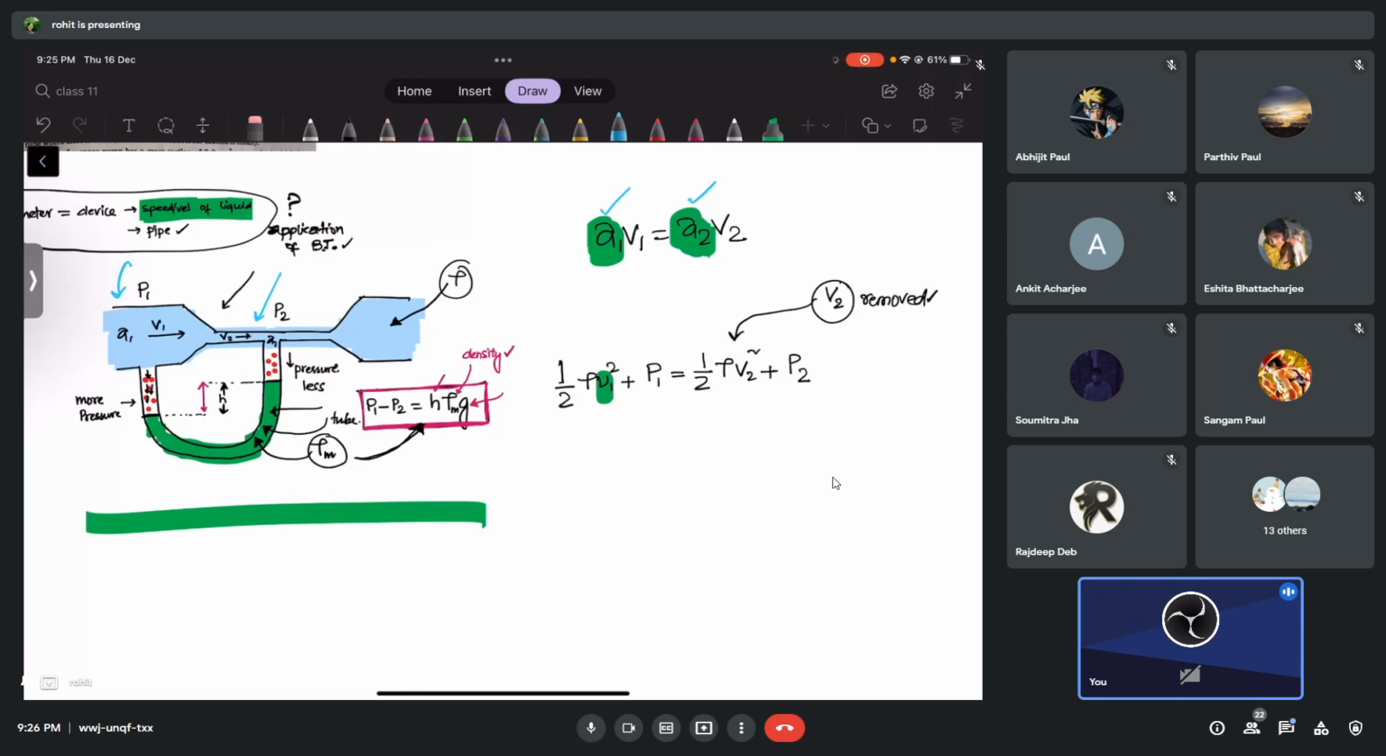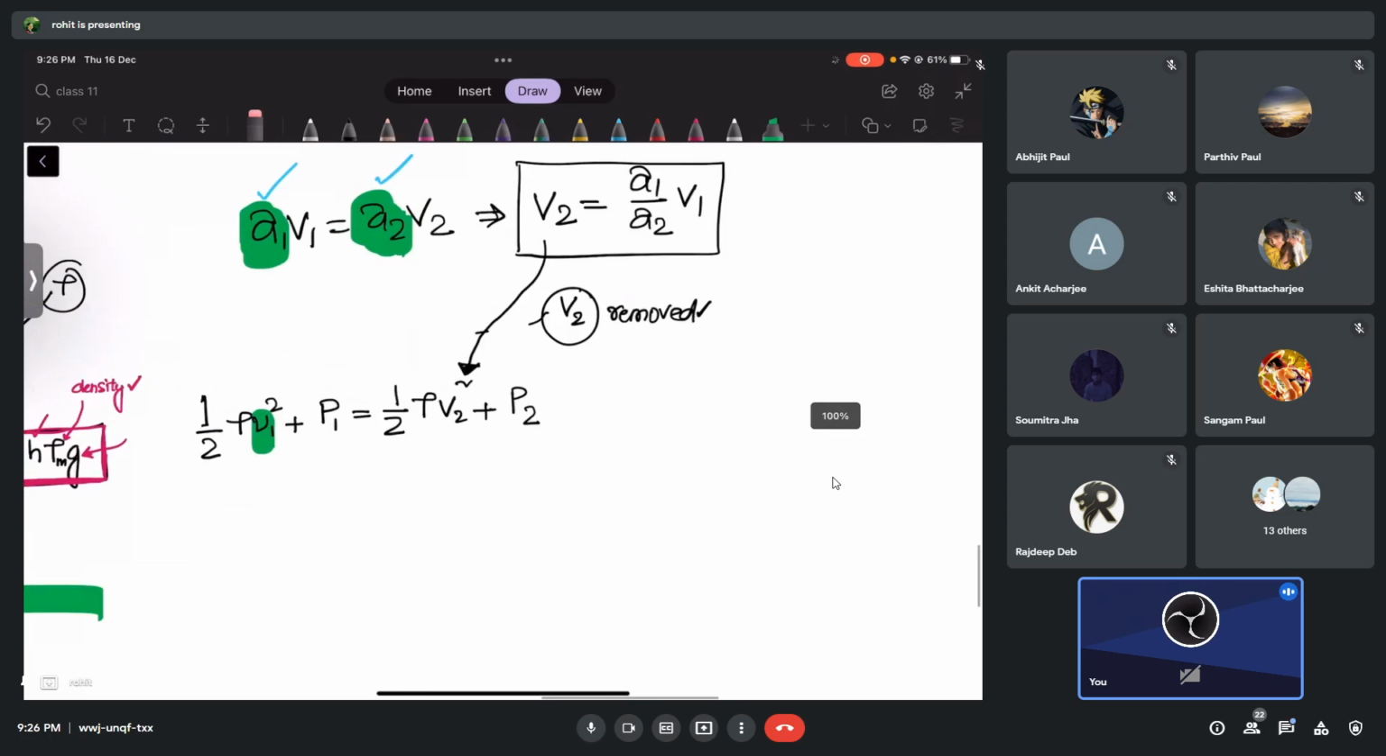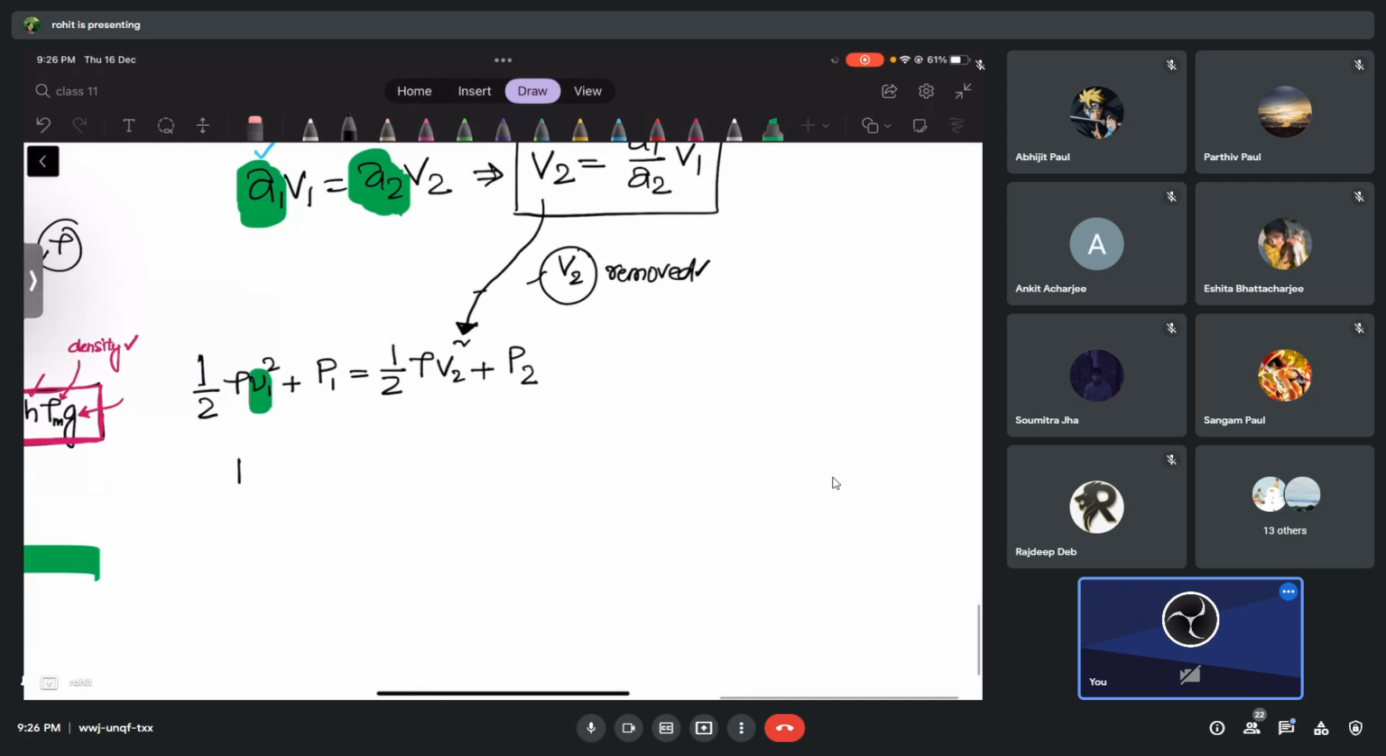Okay, so tell me, how will I substitute V2 from here? V2 is equal to how much? A1 V1 by A2, so A1 by A2 times V1. This is what I'm going to use now, over here. Check this V2. So the moment I do that, there will be no more V2 in this expression. So let me do that. You guys have to help me out. I'm going to do it slowly. So please tell me, guys, what should I write? I should write half rho V1 square, then plus P1 minus P2. I can do that, right?